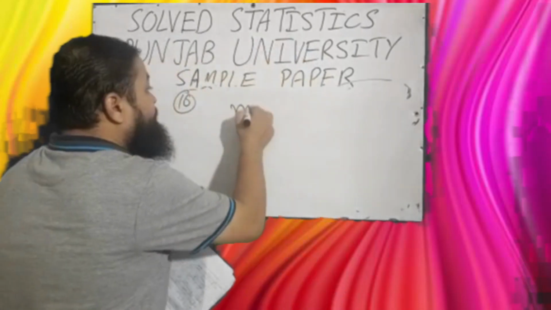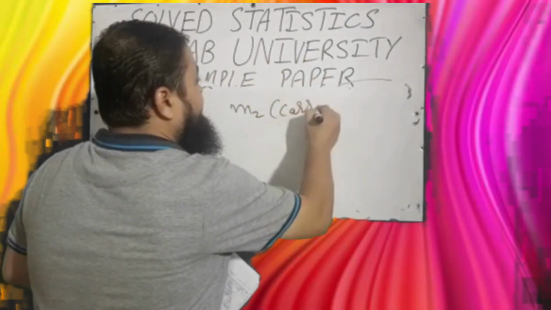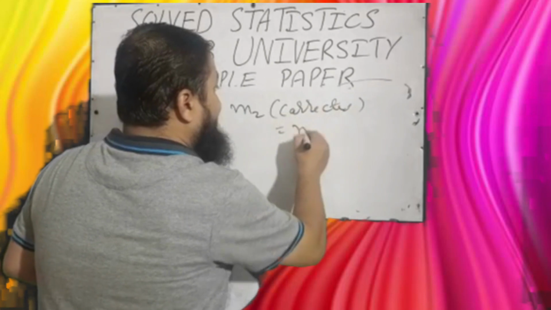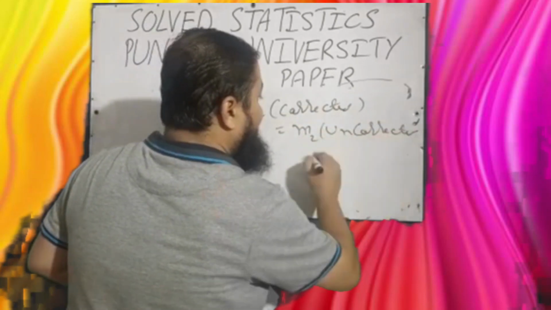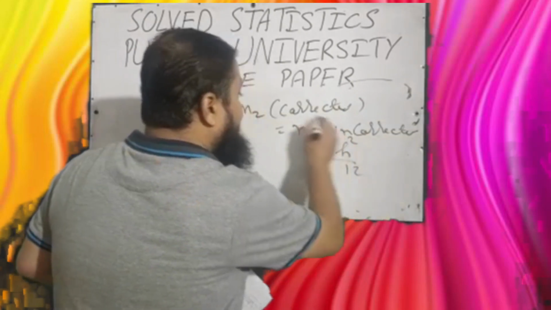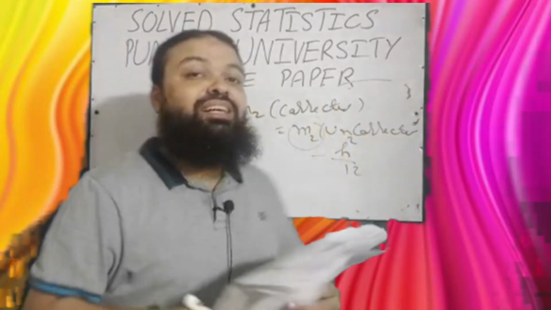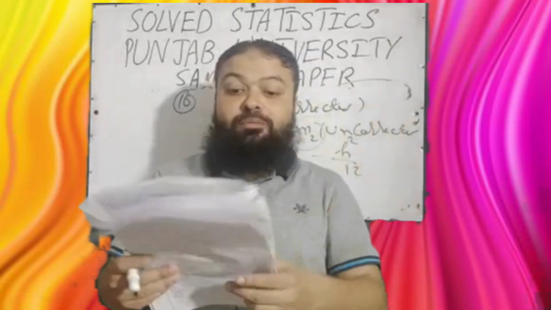We know M2 corrected is equal to M2 uncorrected minus h square over 12. And what is M2? It is actually variance. It means standard deviation is the correct option.